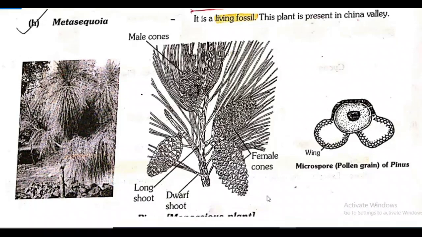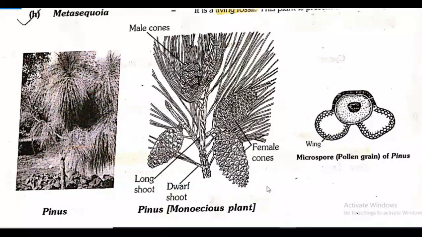Pinus is a monoecious plant. There you can see both male cones and female cones. Long shoot is also there, dwarf shoot is also there. And winged pollen grain you can see. Microspore or the pollen grain, they are having wings. Anemophily we told, through wind that is dispersing.